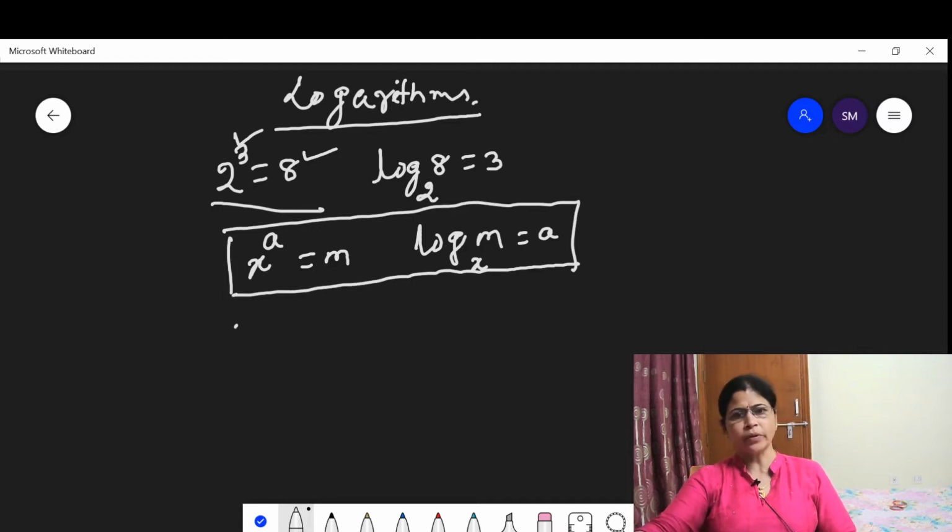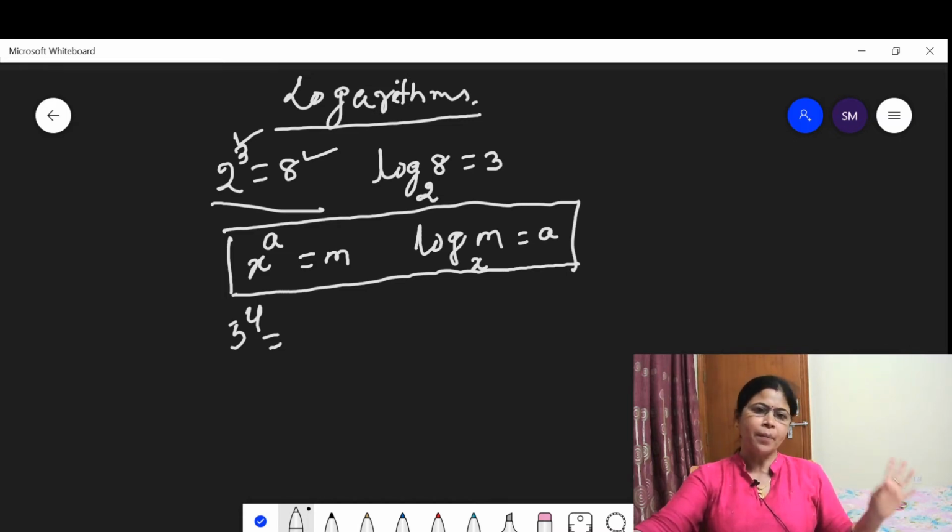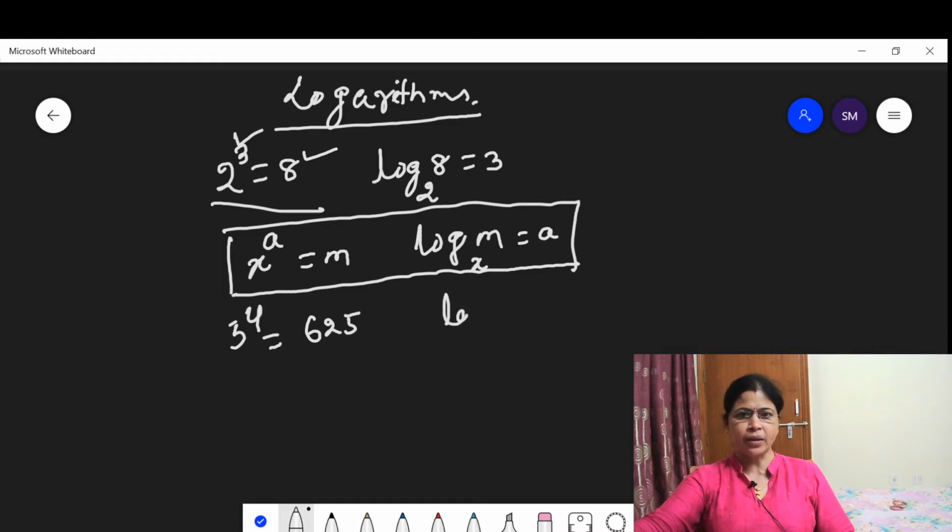Suppose you say 5 to the power 4. What is 5 to the power 4? 5 into 5 into 5 into 5. 5 fives are 25, 25 fives are 125, 125 fives are 625. So 5 to the power 4 is equal to 625. By applying logarithm you can write logarithm of base 5 of 625 is equal to 4. This 5 is called the base of the logarithm.